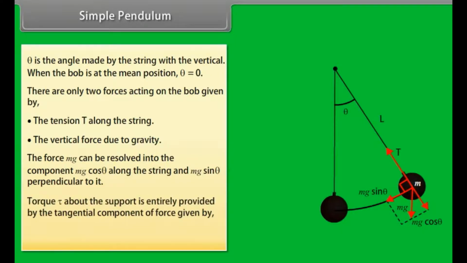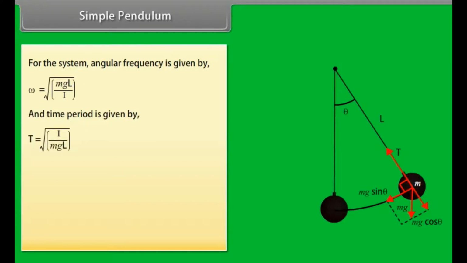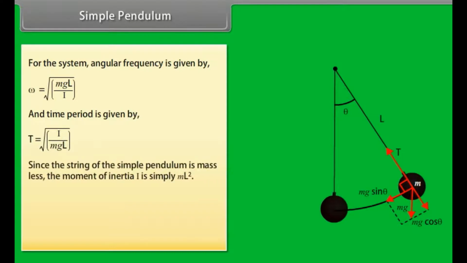Torque about the support is entirely provided by the tangential component of force, given by tau is equal to minus L mg sin theta. For the system, angular frequency is given by omega is equal to square root of mgL upon I, and time period is given by T is equal to 2 pi square root of I upon mgL. Since the string of the simple pendulum is massless, the moment of inertia I is simply mL square. Now, the time period of a simple pendulum is T is equal to 2 pi square root of L by g.